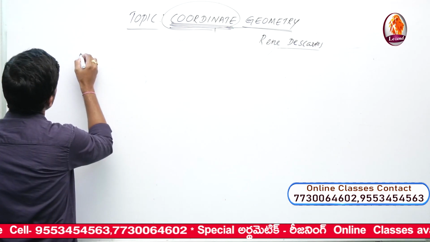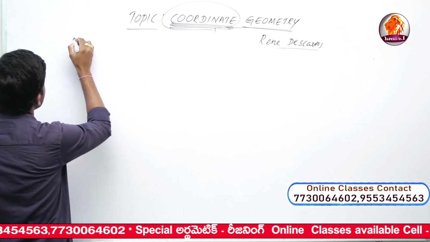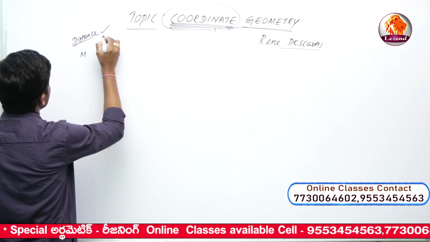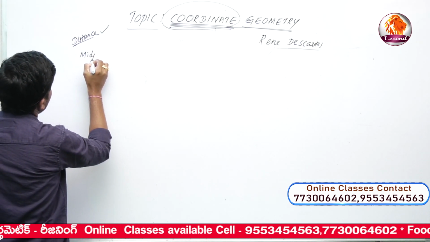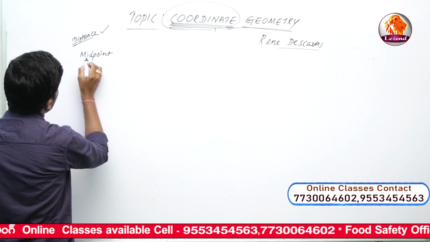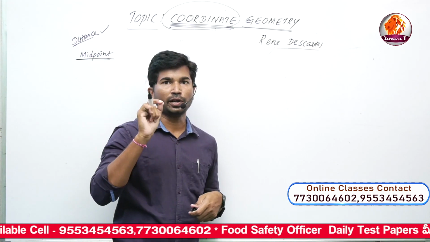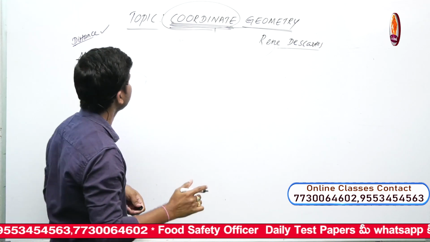First of all, midpoints. Previously we know the distance concept is over. Now midpoint: mid means middle point. What is the middle point of the given 2 points?